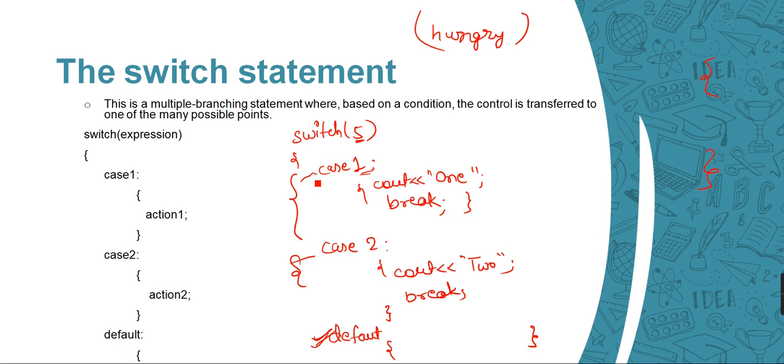In the same way, suppose this 5 doesn't match any of the cases, then what do I need to do? I need to have a default. If none of the conditions become true, this default will run. And I will just simply write "don't match", or whatever I want based on our requirement. So for now, this 5 doesn't match any condition. That's why I print the message "don't match". So this is how our default works.